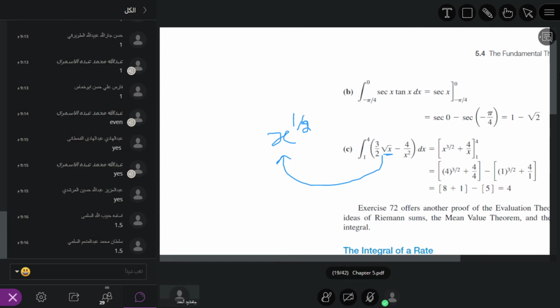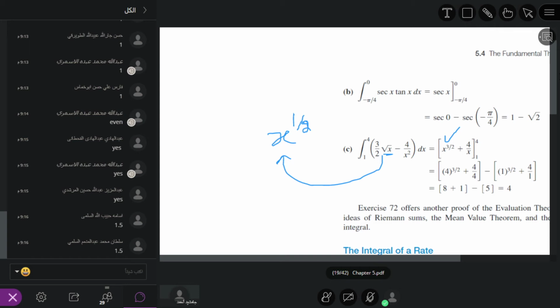Whenever we take the antiderivative of x power 1 over 2, we increase 1 in the power and divide by the new power. So x power 3 over 2 divided by 3 over 2. The 3 over 2 cancels, and what remains is x power 3 over 2.